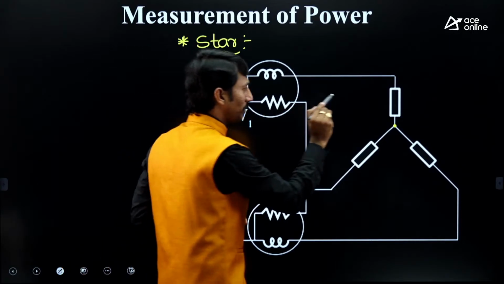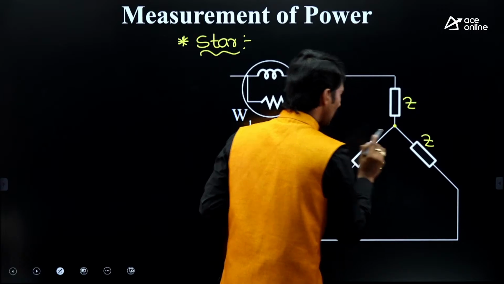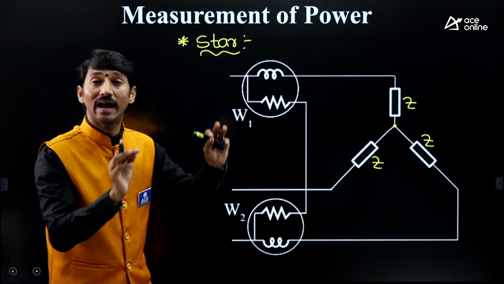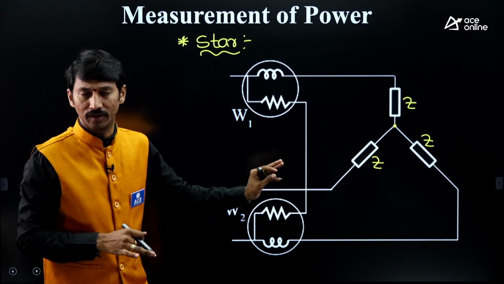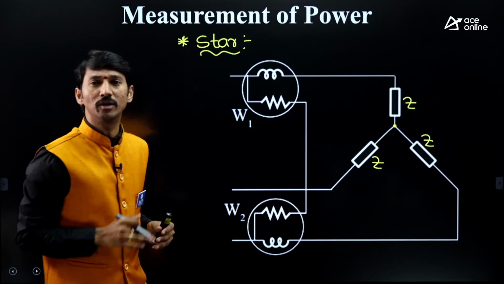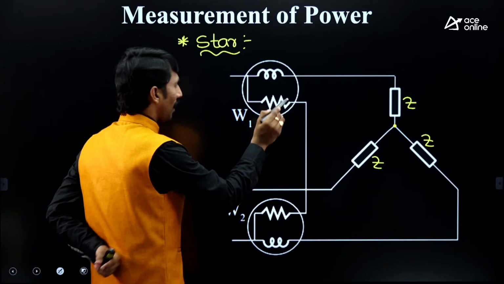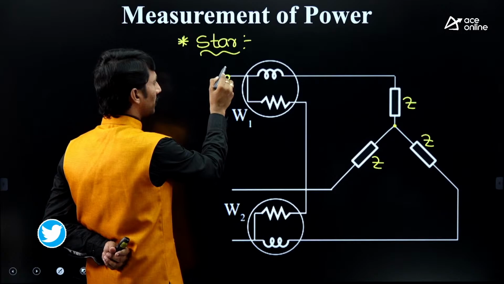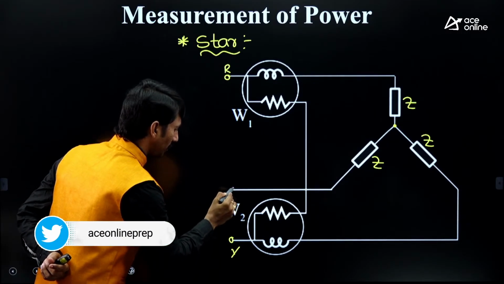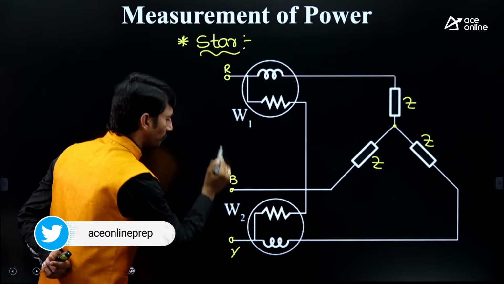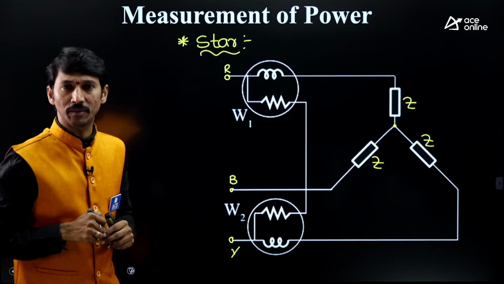Here I am taking Z, Z and Z, which means I am taking a balanced load as the example. If you understand everything related to the balanced one, automatically the corresponding procedures will be very simple. Okay, be clear. I am taking this terminal as R, this terminal as Y, and this terminal as B. So R, Y, B, 3 terminals I am taking.